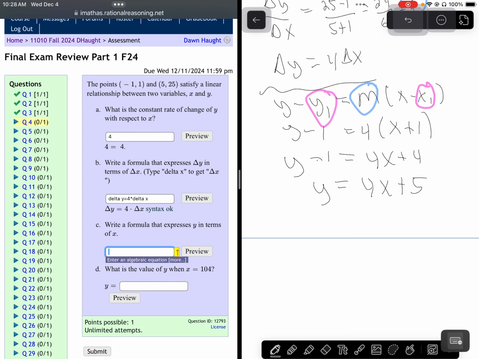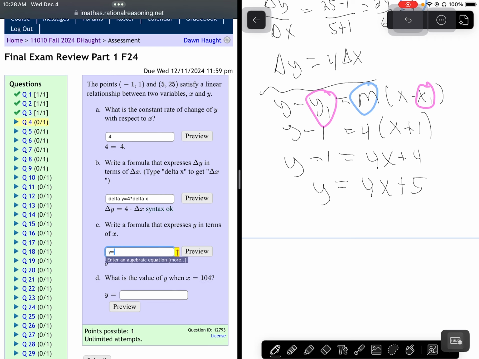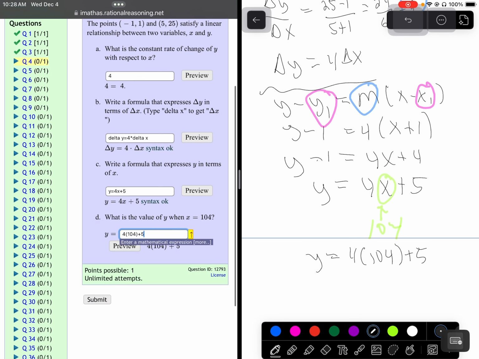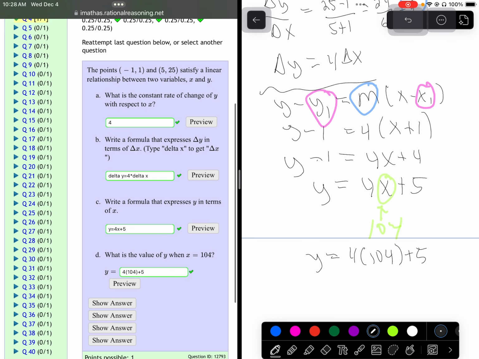So they just want the equation of the line. Now that we've got that, for the value of y when x is 104, we're just going to take out our x and replace that with 104. So it's just a substitution. So y equals 4 times 104 plus 5. Since they already have that y equals, I think we could probably just put in 4 times 104 plus 5. But let's check and make sure I didn't make a silly mistake along the way.